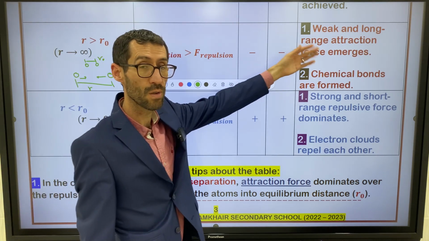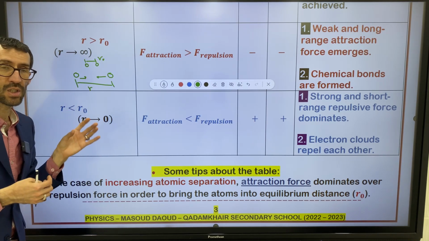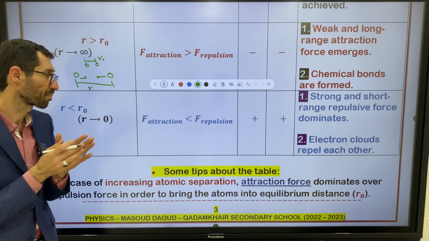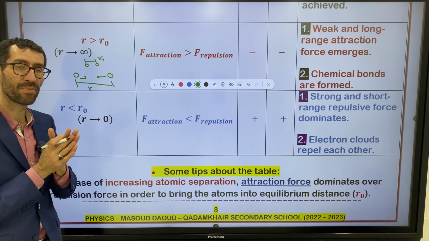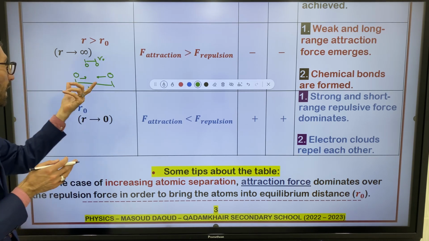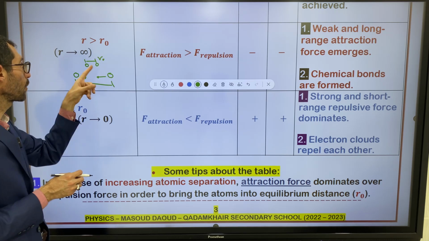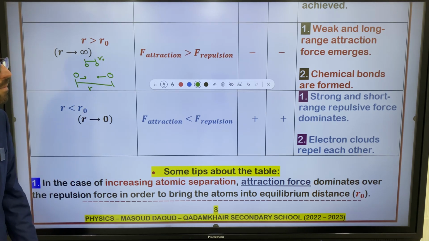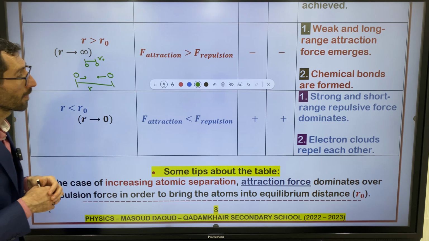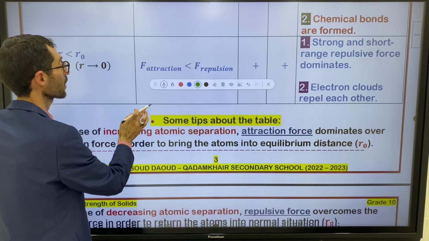What's the other consequence of this case? Chemical bonds are formed. I told you the attractive force tries to bring the atoms together and return the material to the equilibrium position. That's why chemical bonds are formed in this situation.